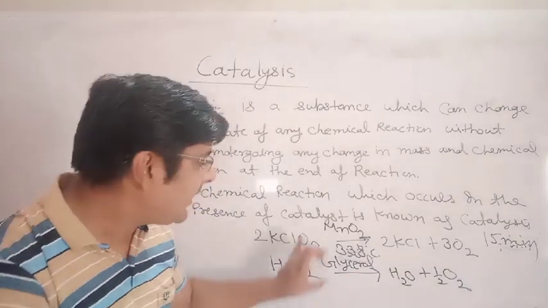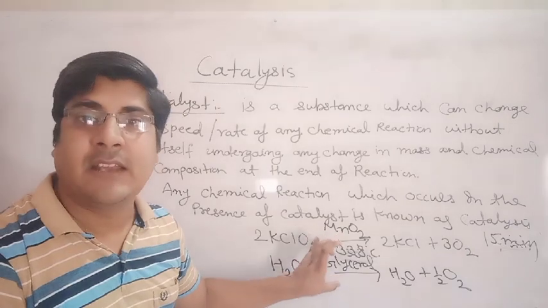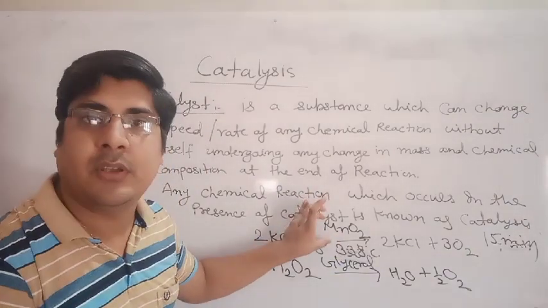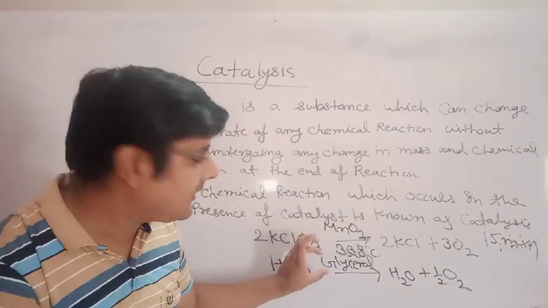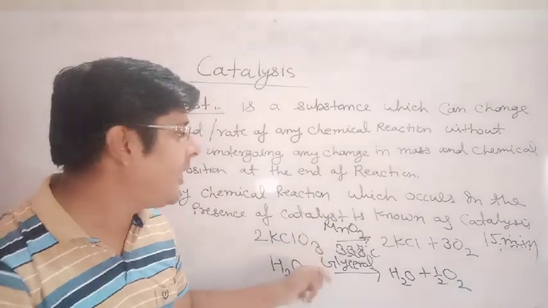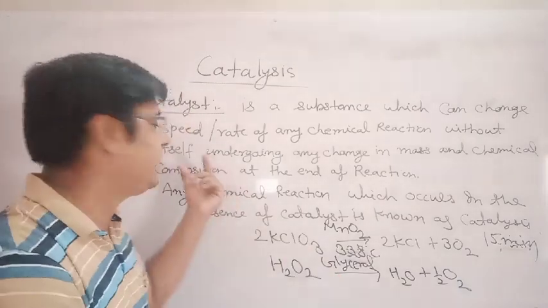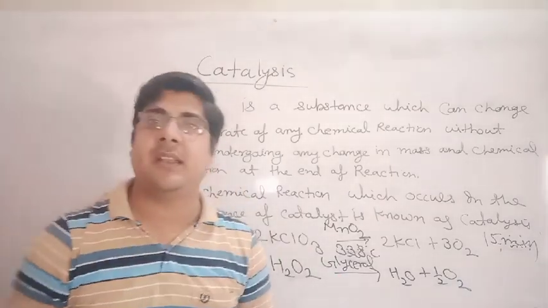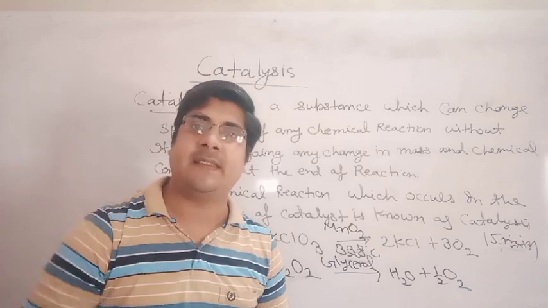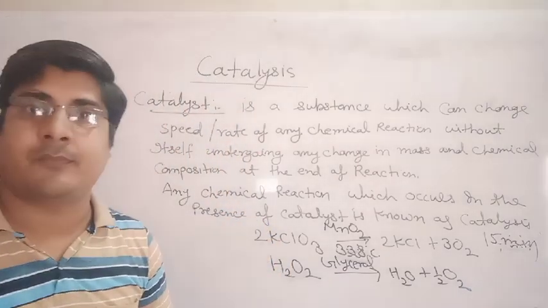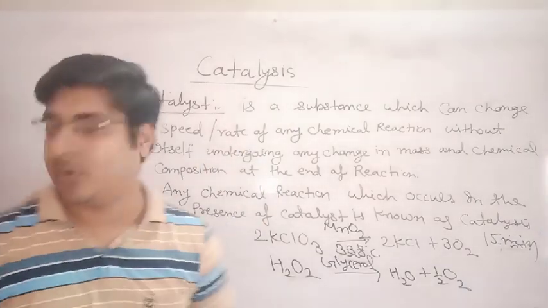So here glycerol decreases the rate of reaction. Here MnO2 increases the rate of reaction. Here glycerol decreases the rate of reaction. Both MnO2 and glycerol work as catalysts. So a catalyst may increase or decrease the rate of reaction. First, take a screenshot of this definition.